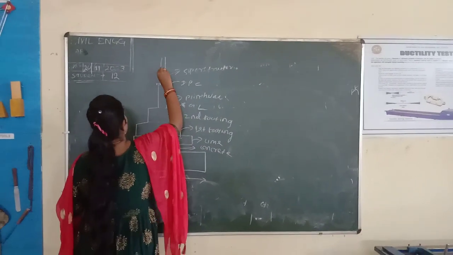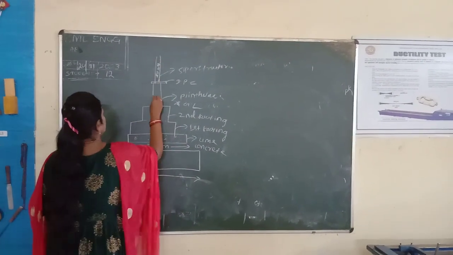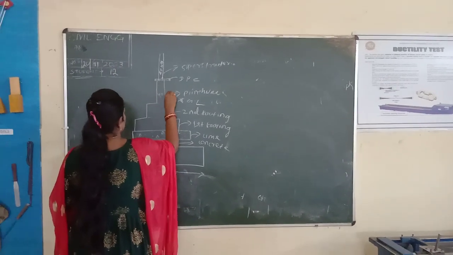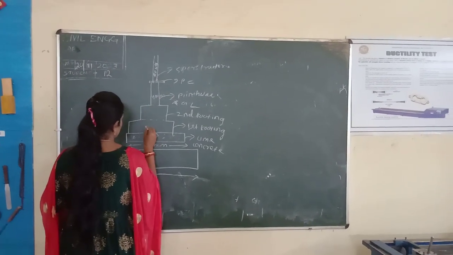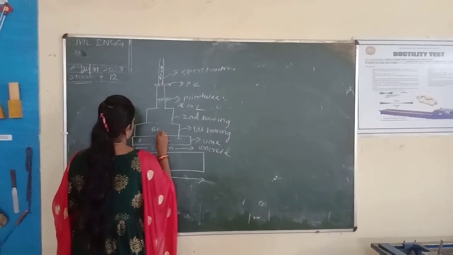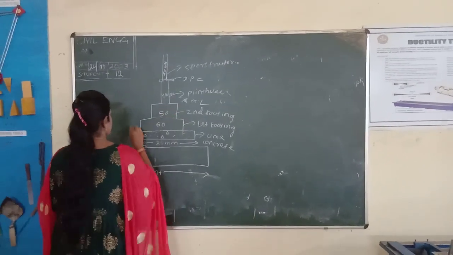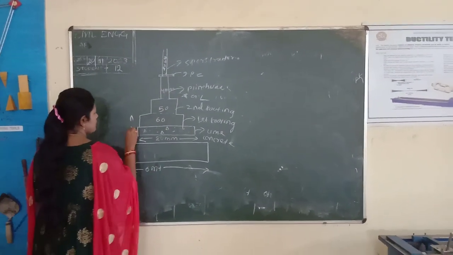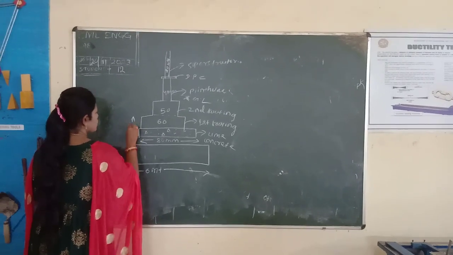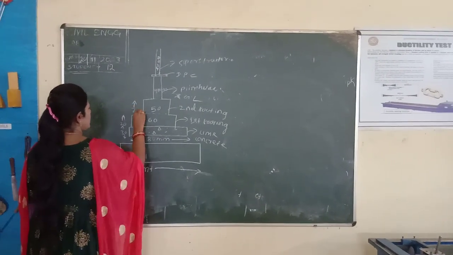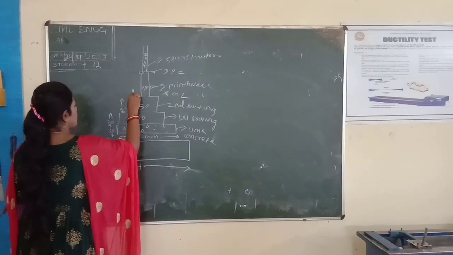This is 30 mm breadth. This is 40 mm breadth. This is 60. This is 50. And what is the height? The height is, first one is 30. Next 20. This one is 20. This one is 20.